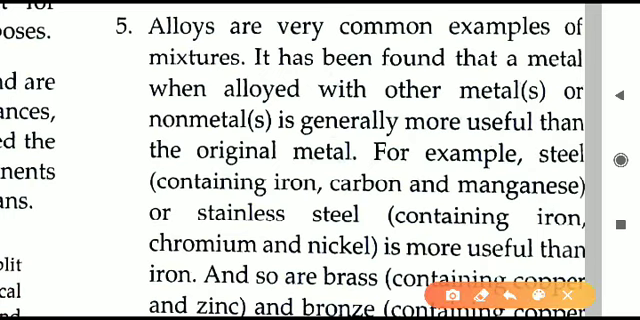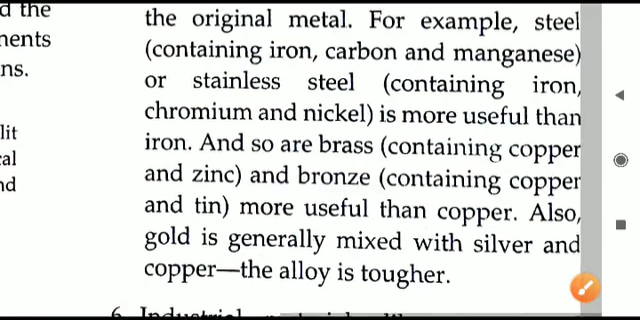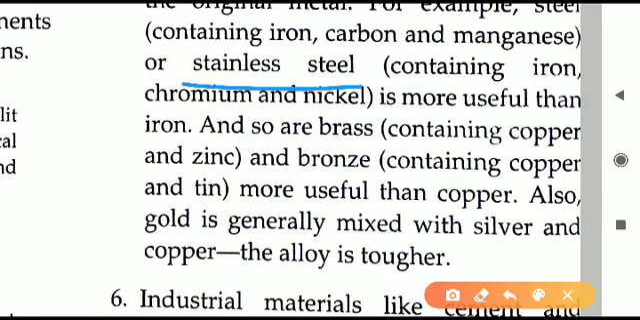It is a mixture of different metals in different quantities. For example, steel. Steel is a mixture of iron metal, carbon, which is a non-metal, and manganese metal. So three substances, metals and a non-metal, are there: iron, carbon, manganese. All these three substances, when they are mixed together, we get a very strong substance, that is steel. Next example, you see stainless steel. Stainless steel utensils are there.